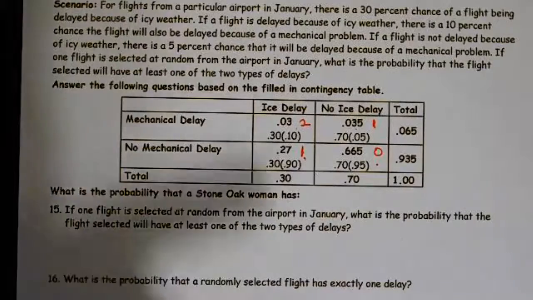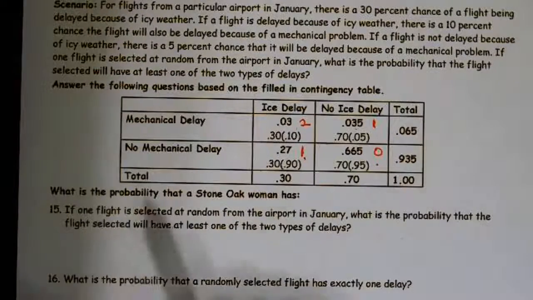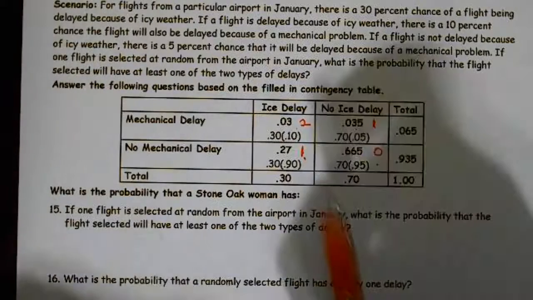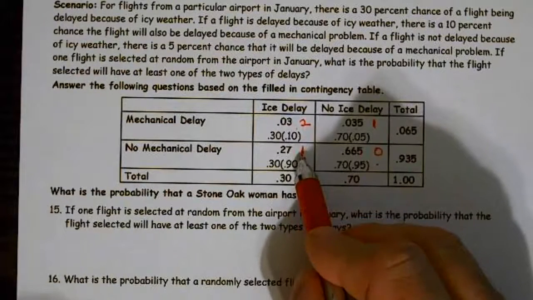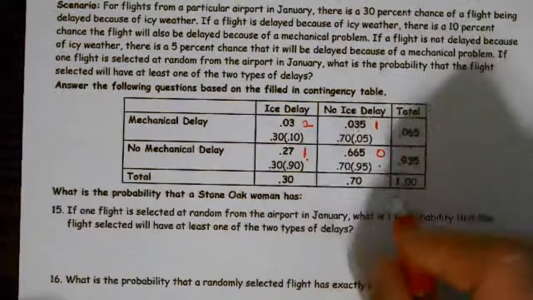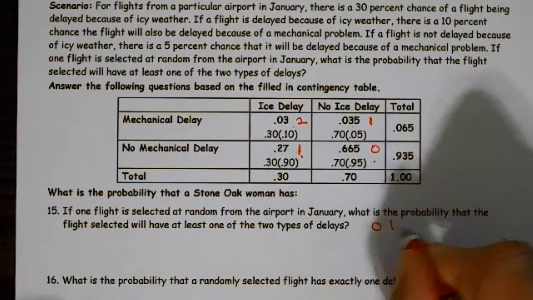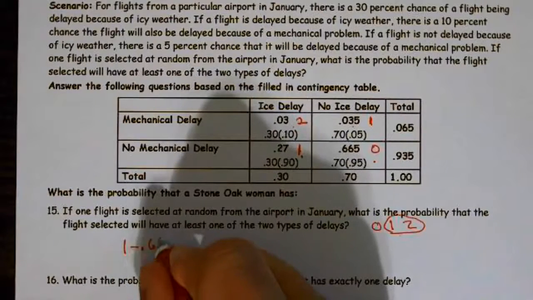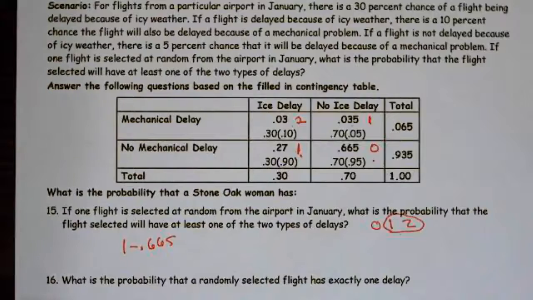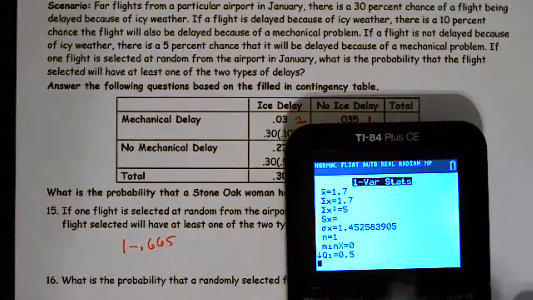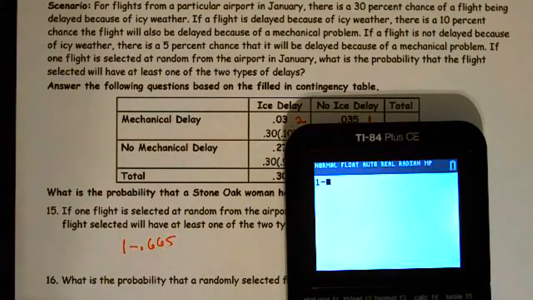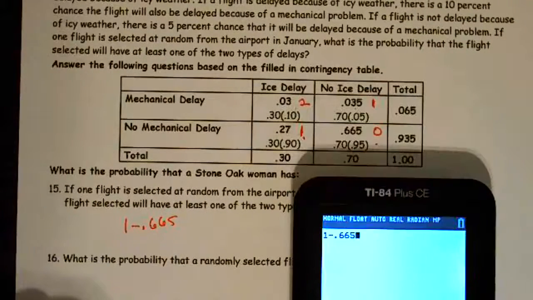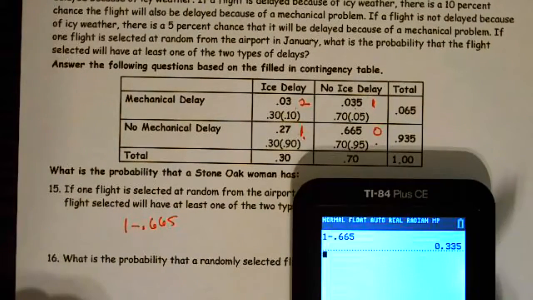What's the probability it has at least one? I have several different ways I could work this. I could have 0, 1, or 2 delays, and I'm interested in these values. Since it's an at least problem, I could do 1 minus 0.665, because whenever we had at least one, we just did 1 minus. There's nothing wrong with that, and it gives me the right answer. I subtract out the 0 delays, and I get 0.335.